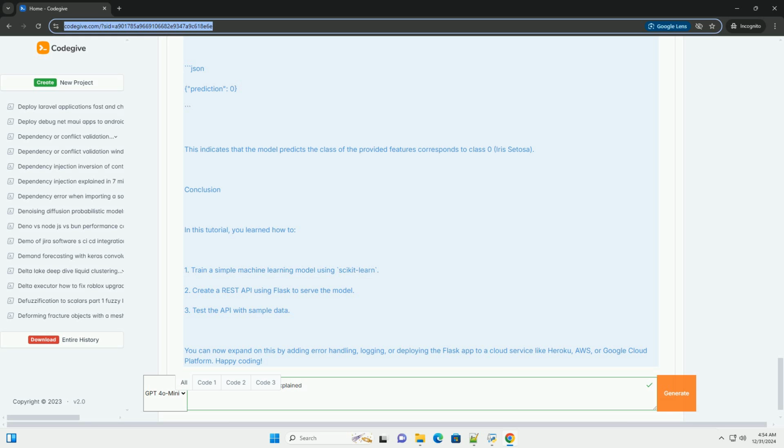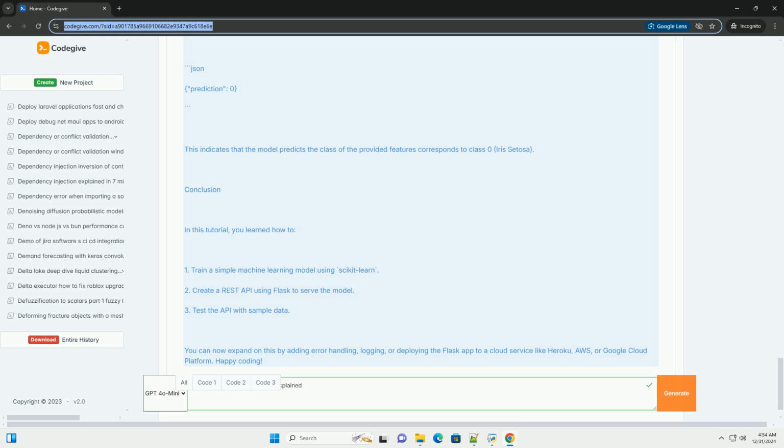Python. Import necessary libraries. Import numpy as np. Import pandas as pd. From sklearn import datasets. From sklearn.model_selection import train_test_split. From sklearn.ensemble import RandomForestClassifier. Import joblib. Load the iris dataset. iris = datasets.load_iris(). X = iris.data. y = iris.target.